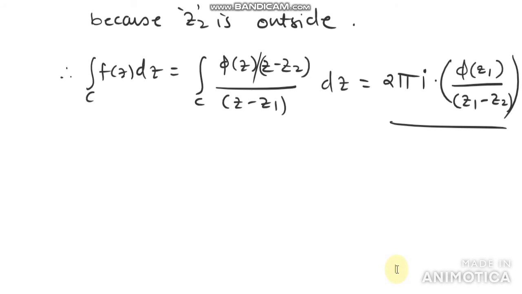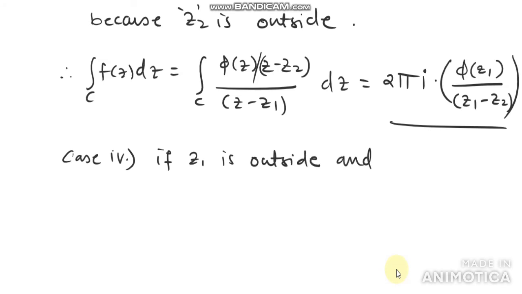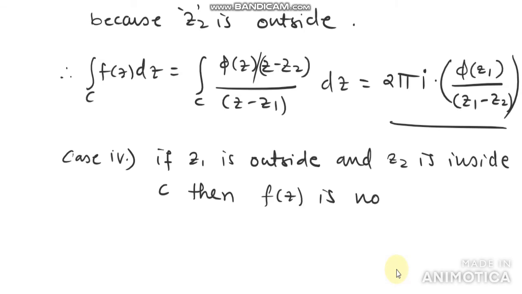Now let us see sub case number four. If z1 is outside and z2 is inside, then also f(z) is not analytic.